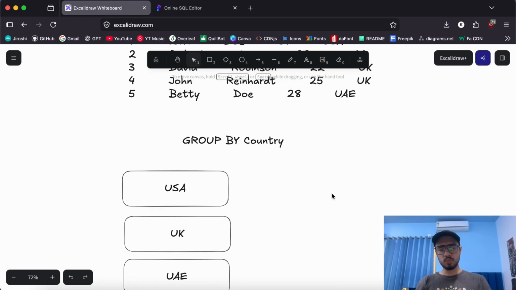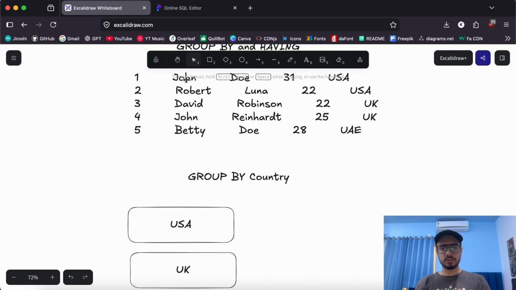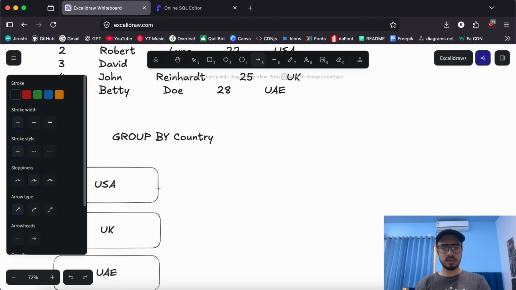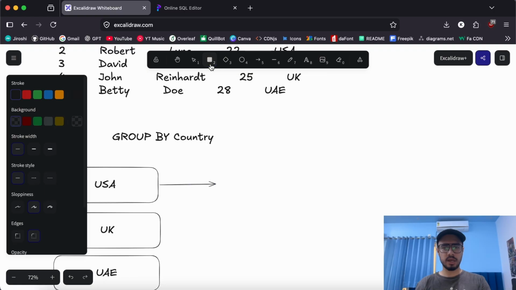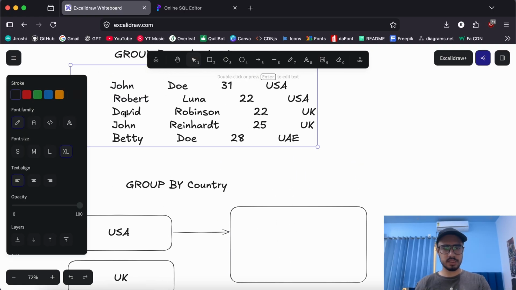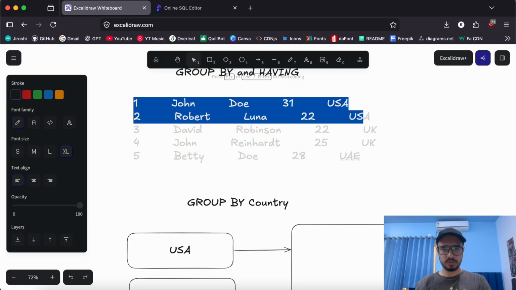So what happens within these buckets? Each bucket contains all the rows associated with the country USA. So we can say this is a key, and the associated values are a set of rows. And what are those set of rows? In USA's case, these are the rows. Let me just copy these 2 rows.